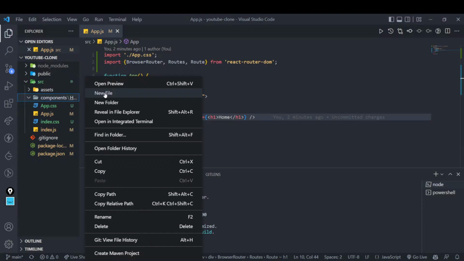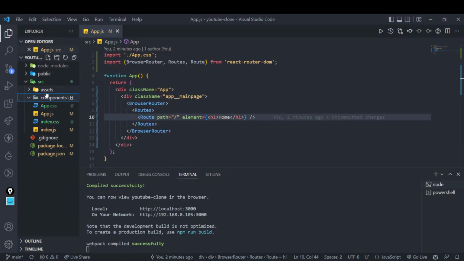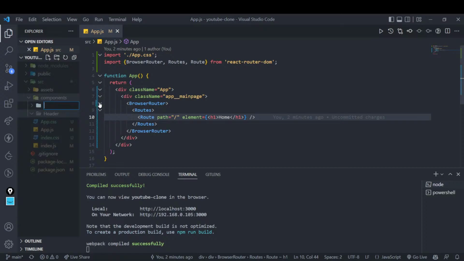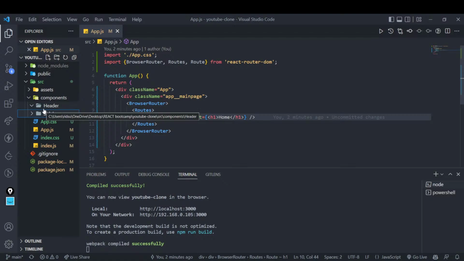Inside header, I will create, let me create 1-2 more folders, right? I will also be creating a sidebar. So let me also write it sidebar. See, I'm writing it so that you understand that we are not creating everything inside header, and we also have some different folders, right? So this is a header folder, right?